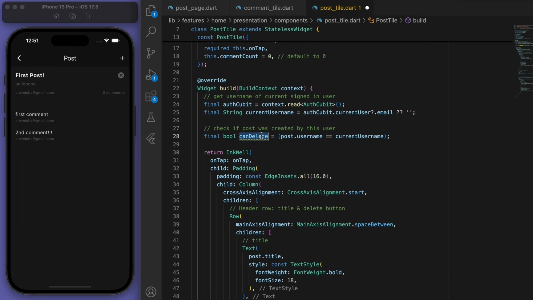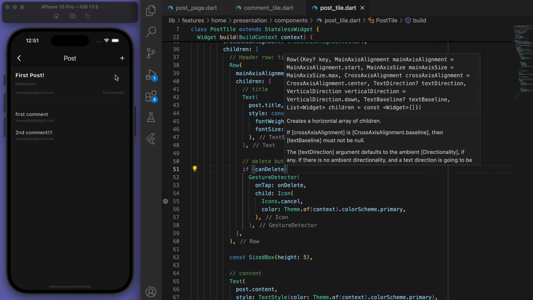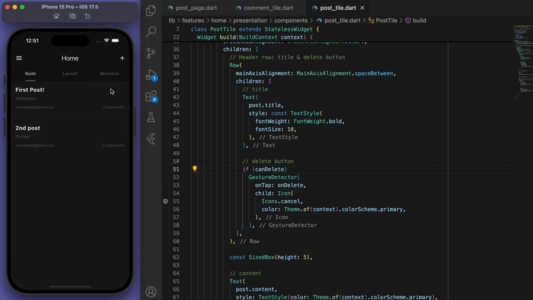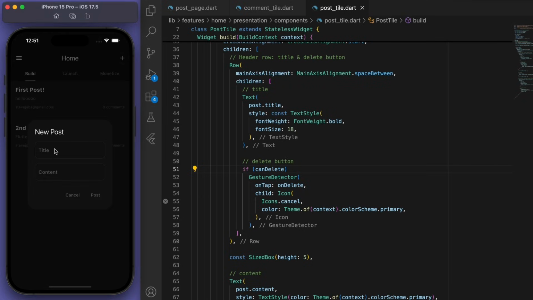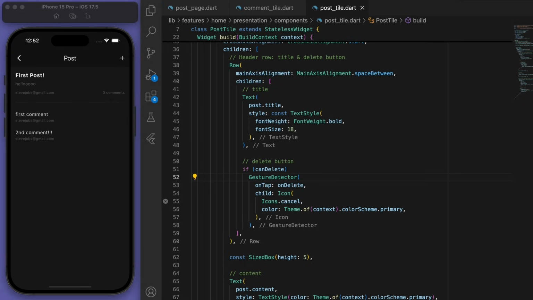So in our delete button again, only if you can delete it are we showing that delete button, and it's gone now. And just to test this out, for the post in the home page, if I create a new post as Bill Gates, then you can see that we can see the delete button just for that post. Beautiful! But now all the functionality for the commenting and all that is working.